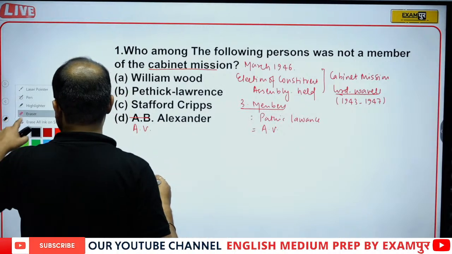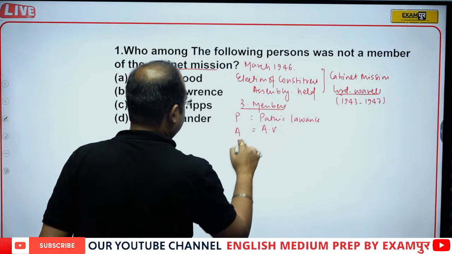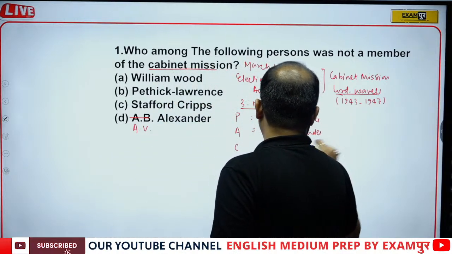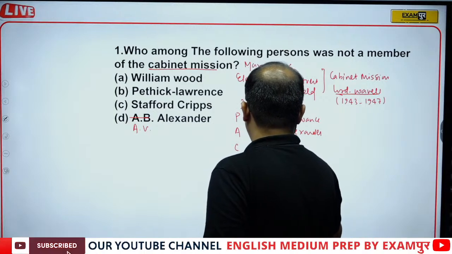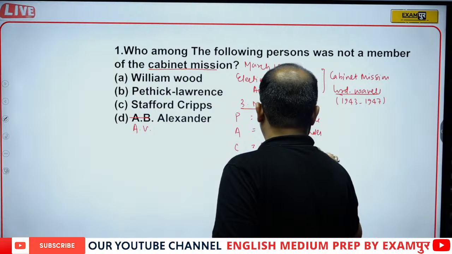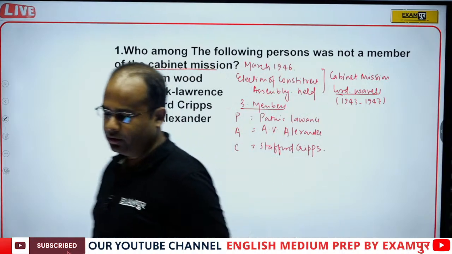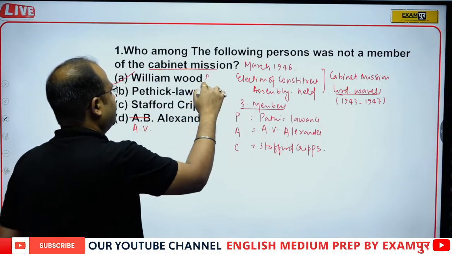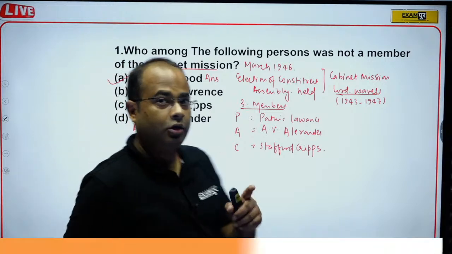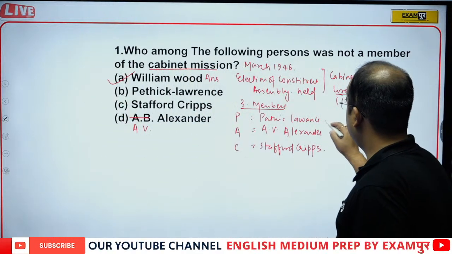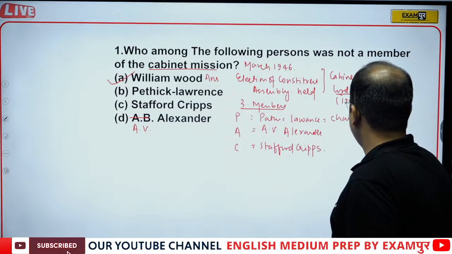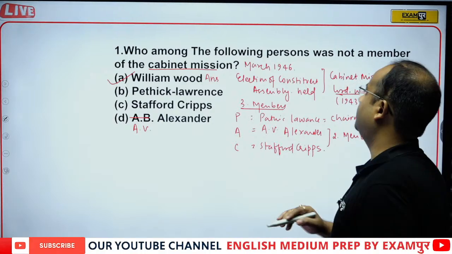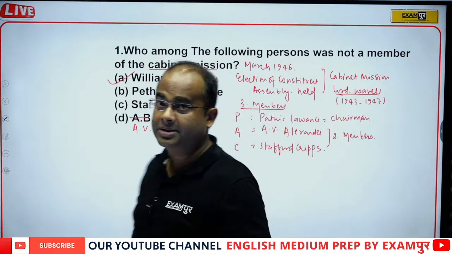So it can be PAC, that is also Public Accounts Committee. The correct answer will be William Wood. He was not a member of the Cabinet Mission Plan. Patrick Lawrence was the chairman, and A.V. Alexander and Stafford Cripps were the two members.